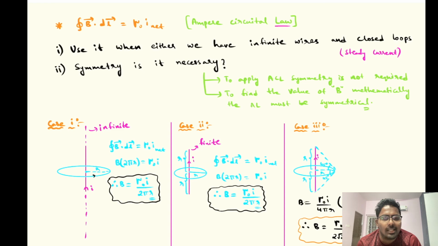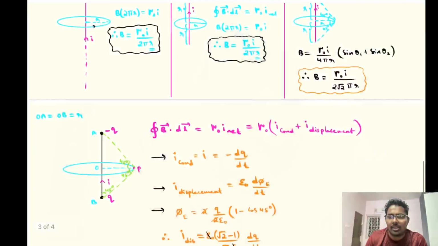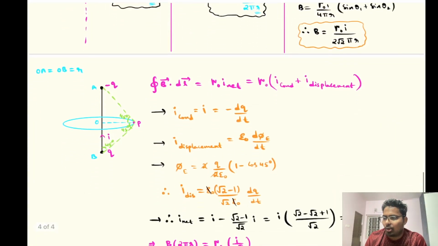Till then, even I used to think that Ampere circuital is valid only for infinite wires and closed loops where steady current will be there. But I guess your complete misconception has got cleared.